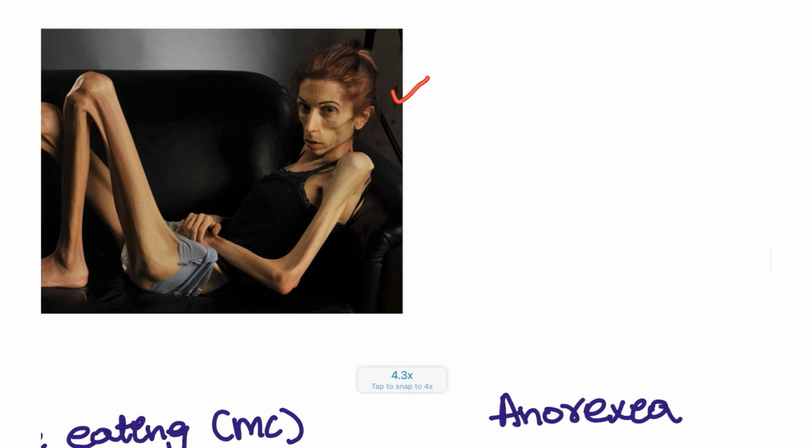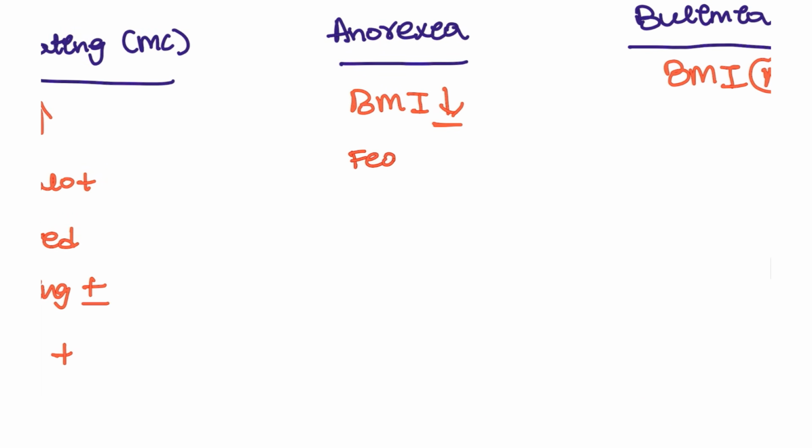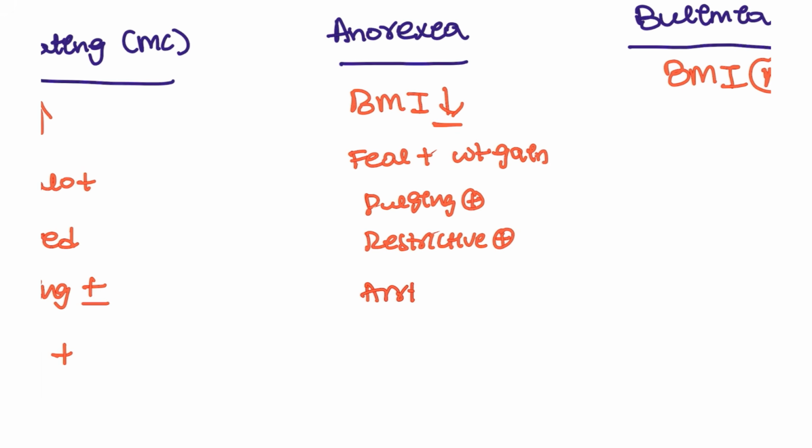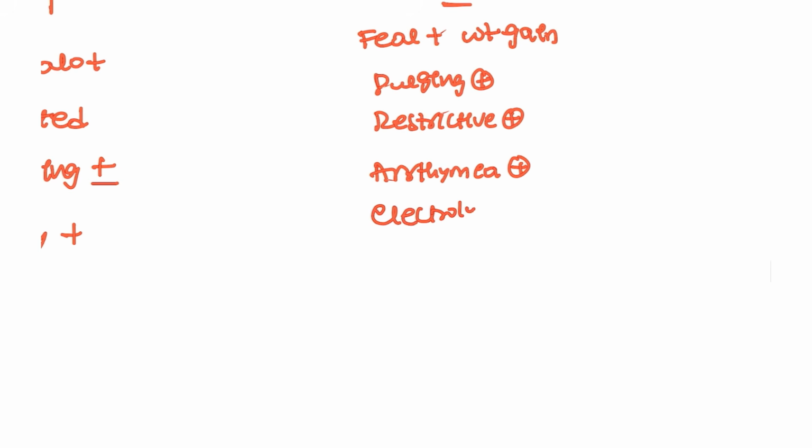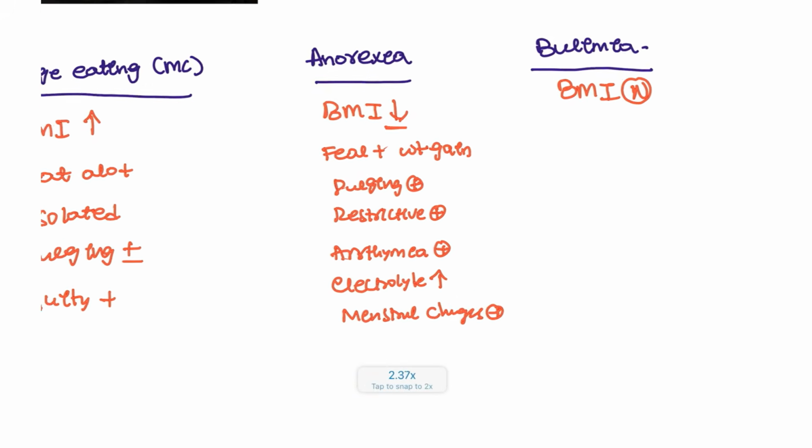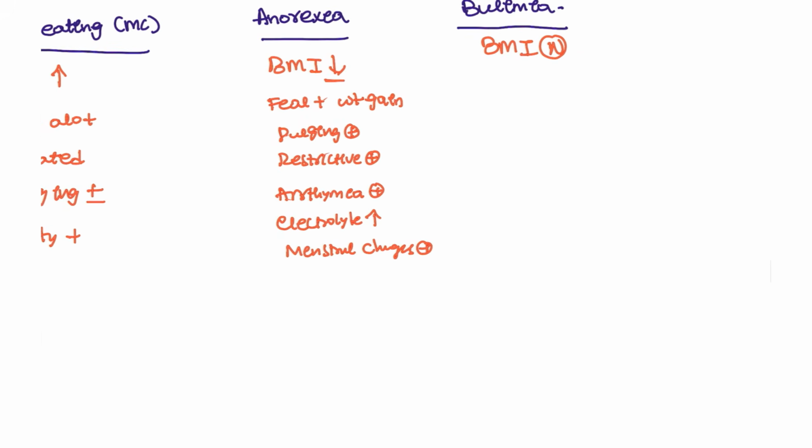Here you can see this is the patient of anorexia nervosa. So they have the excess fear of weight gain. So they don't eat at all. They can also do the purging. If they ate, they will do the purging, or they can be completely restrictive. So that's why this patient can have arrhythmias. Patient can have electrolyte disturbances. Okay, electrolyte disturbances will be seen in this patient, and also menstrual changes will be seen in this patient. Okay, menstrual changes also seen. That is anorexia nervosa, and also associated with suicide risk.